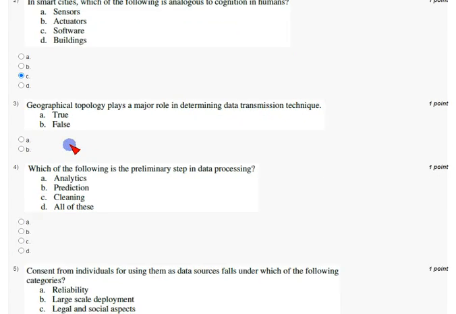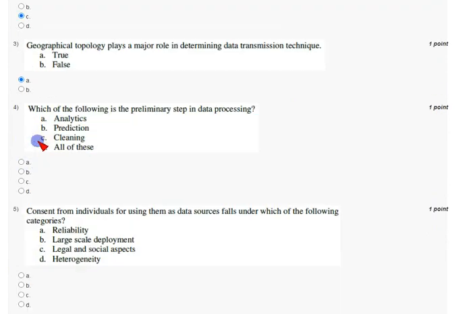And coming to third question, geographical topology plays a major role in determining data transmission technique. So it is correct answer, and hence mark option A true.